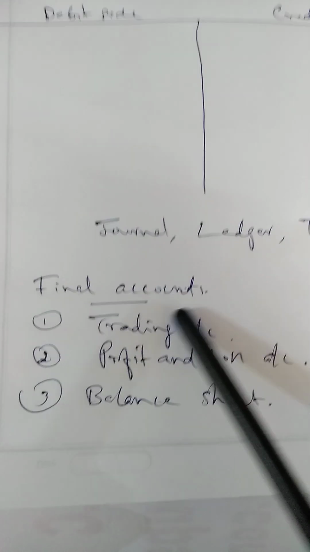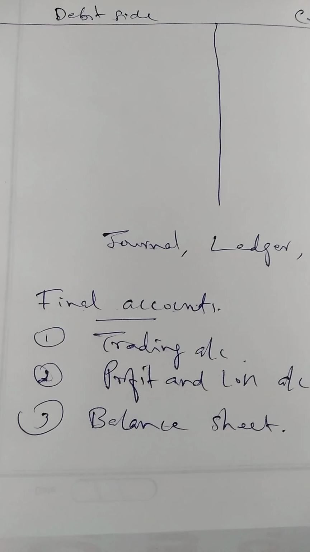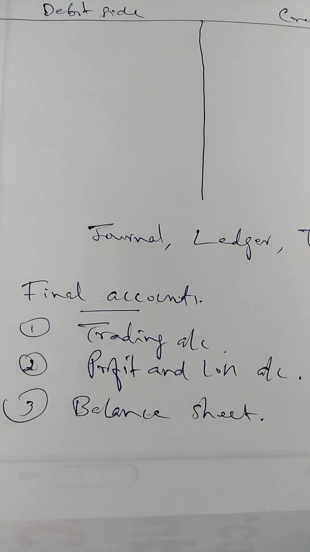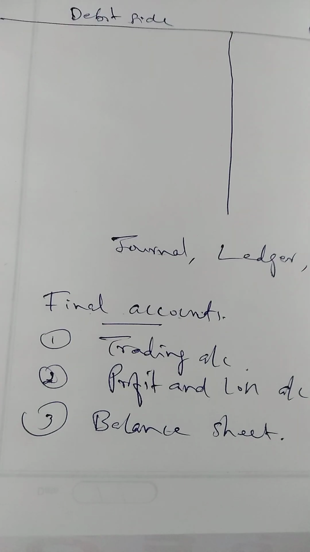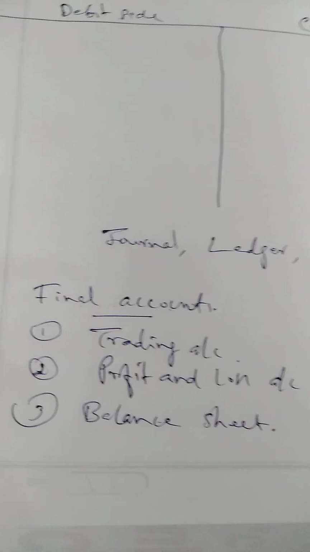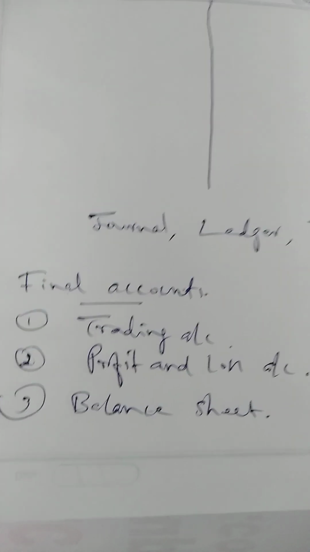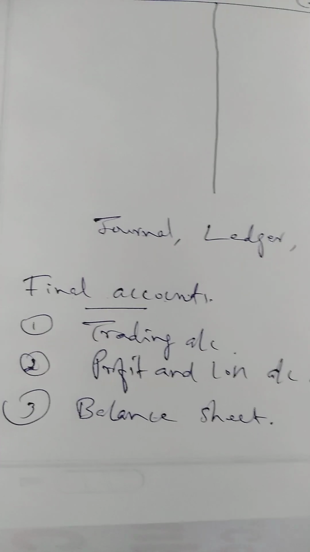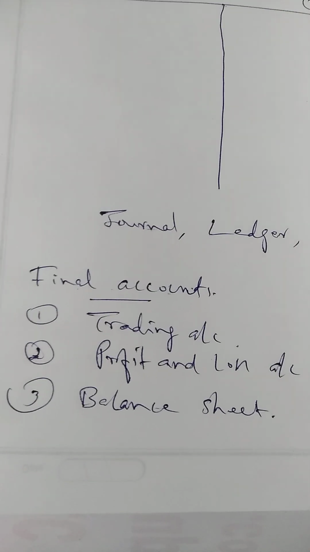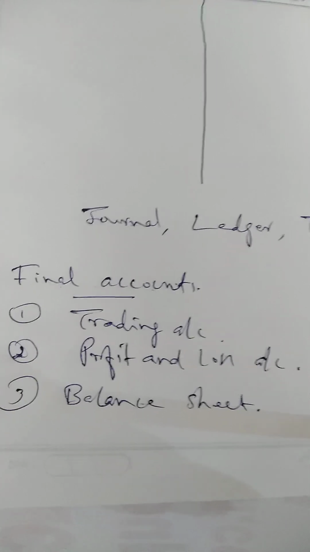Final accounts means the accounts which are prepared at the end of a financial period. Usually, the financial period of every business organization is 1 year. If a business organization starts its business on 1st January, definitely it must end on 31st December of that year.